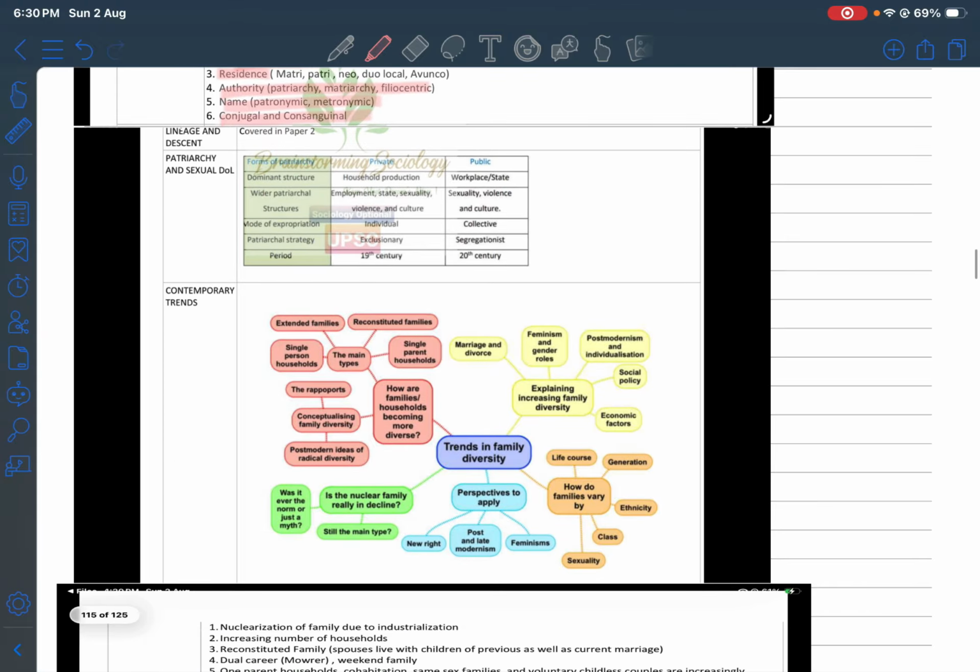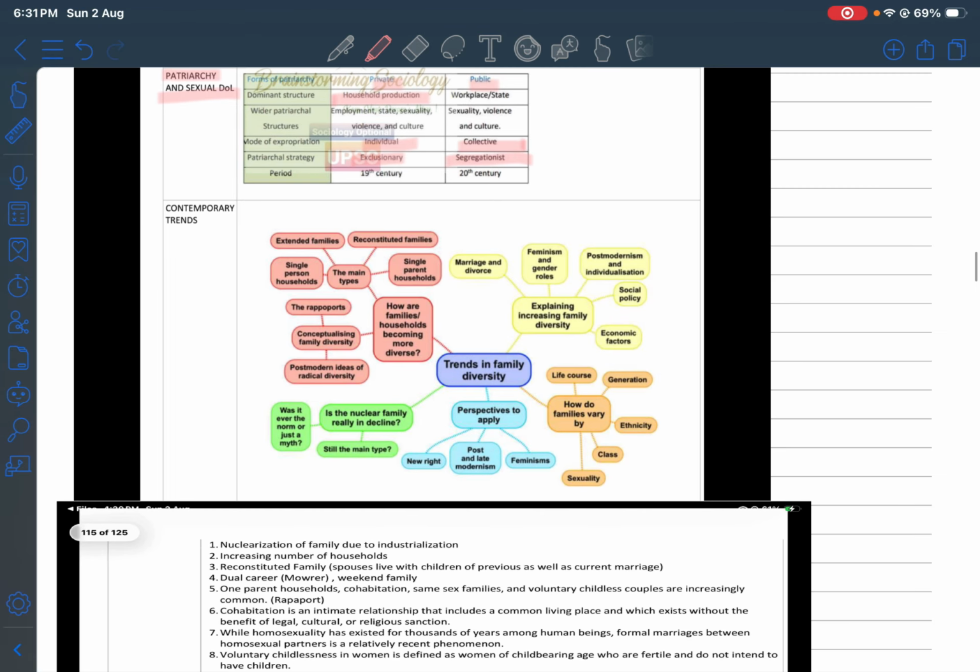And when we are talking about patriarchy and sexual division of labor, how household production, private and public space, and workspace are different, how the individual aspect is there, how the collective aspect is there, how patriarchal is exclusionary and segregationist. So you need to showcase these, right? Contemporary trends: there are three main types, extended families, reconstituted families, single personhood, single parenthood. How the Rappaports are conceptualizing family diversity. Here I have just showcased this as a PDF or screenshot, but the rest we have discussed in the next slides, where we talk about the thinker's POV as a different question, right?